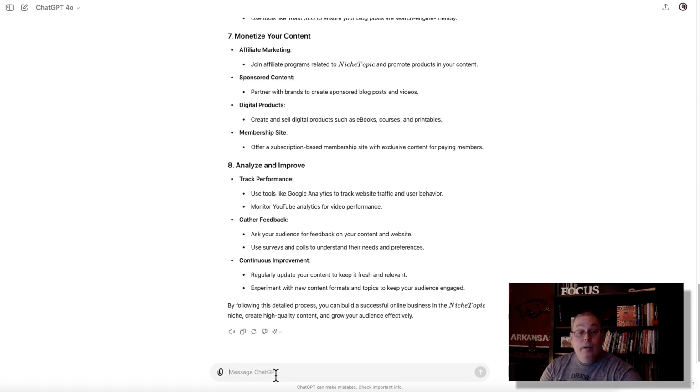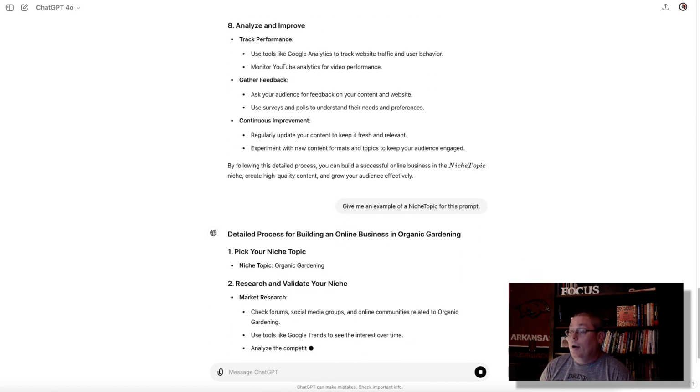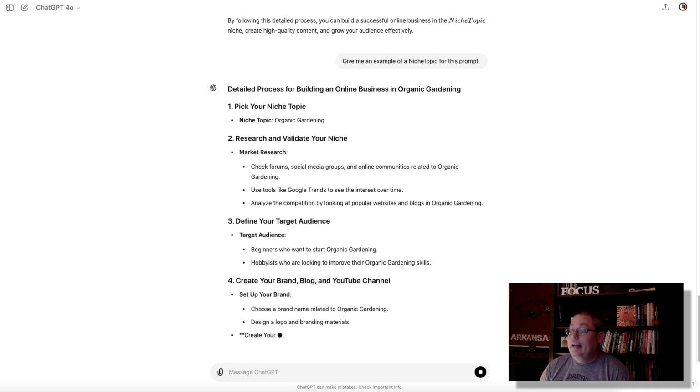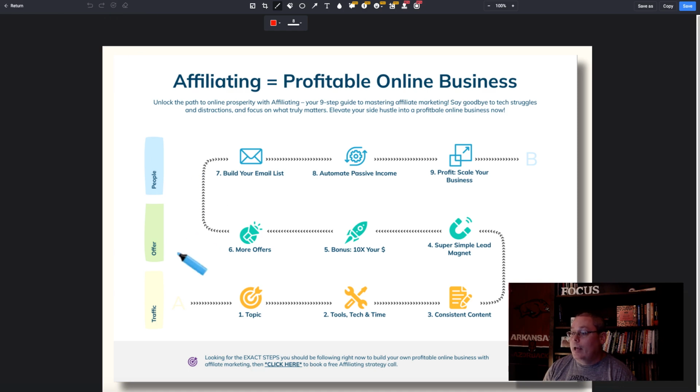So what we'll do here inside of ChatGPT, we'll just say, give me an example of a niche topic for this prompt. And you can see here now, it has picked organic gardening. And this is really when you start to dive in to the concept, or even the nuance, I would say, of once you pick a topic, understanding that you're talking to beginners, you're talking to people that are intermediate, and then you could be talking to folks at the 3rd level that are advanced.